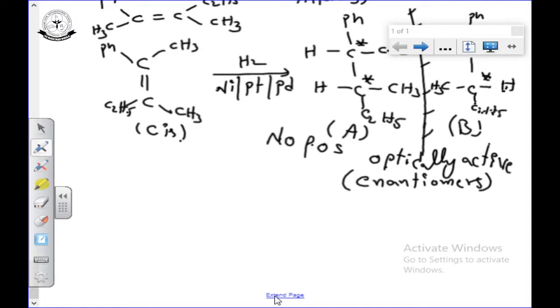The compounds are optically active and are non-superimposable mirror images. So we can write one as the D form and the other as the L form. It forms 50% D form and 50% L form. We call this a racemic mixture.